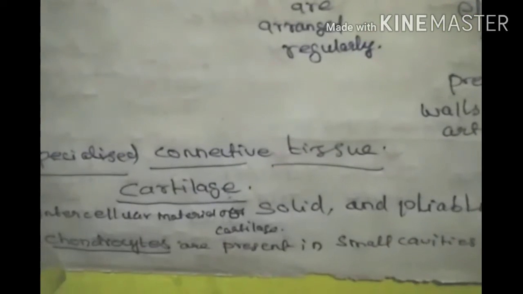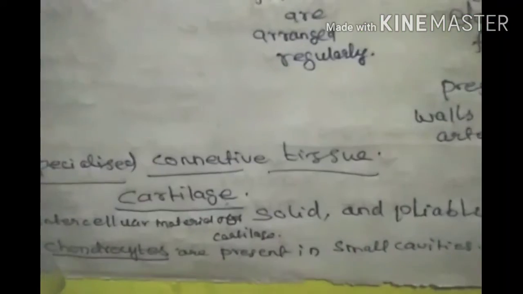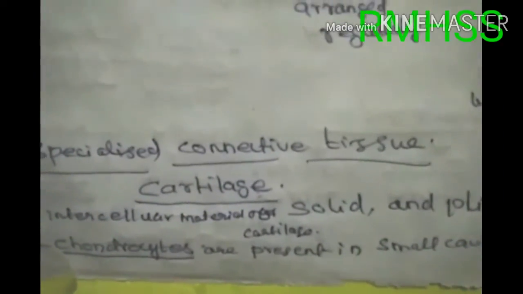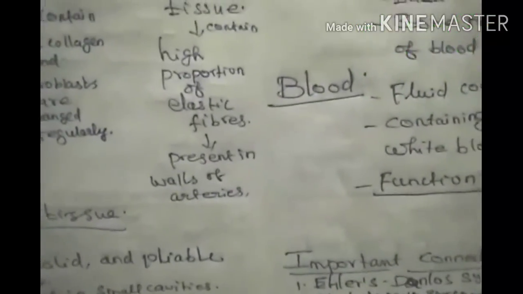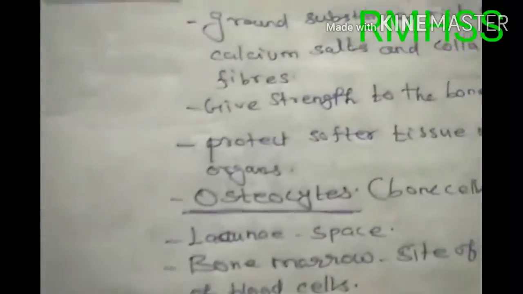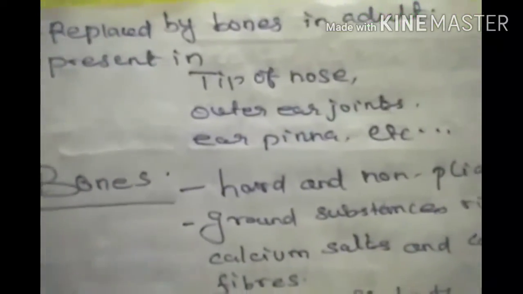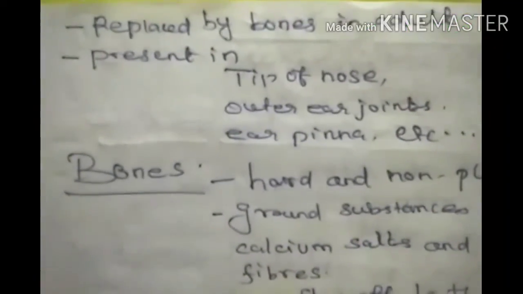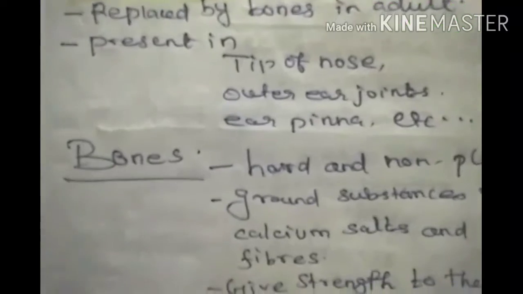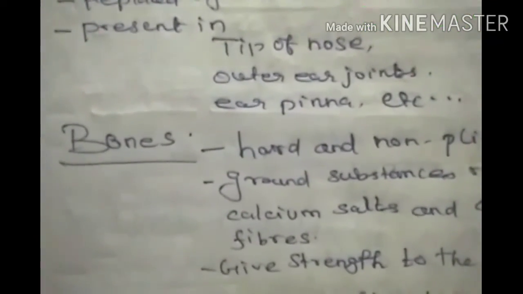Chondrocyte means cartilage cell, present in a small cavity. Cartilage is replaced by bones in adult stage. Cartilage is present in the tip of the nose, outer ear, joints, ear pinna, etc.